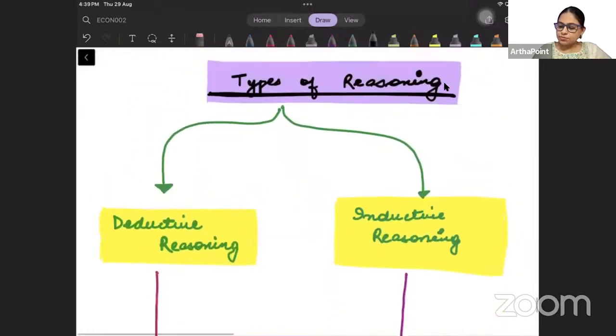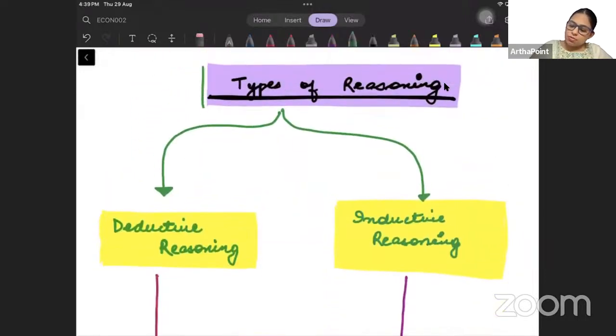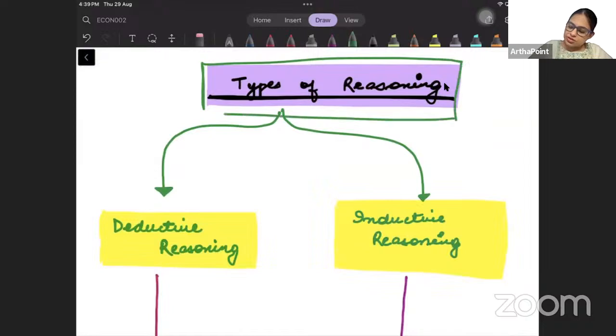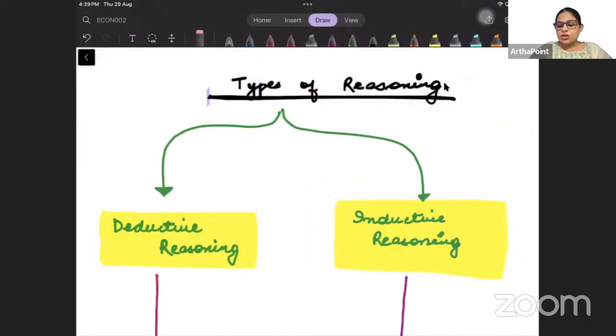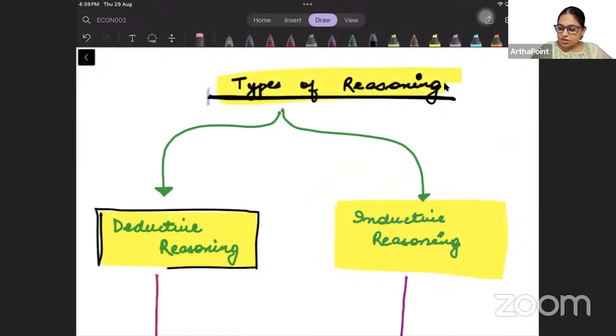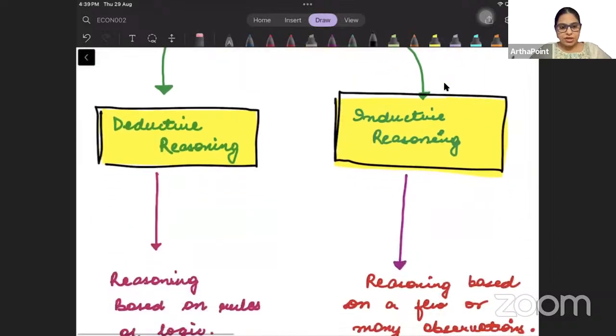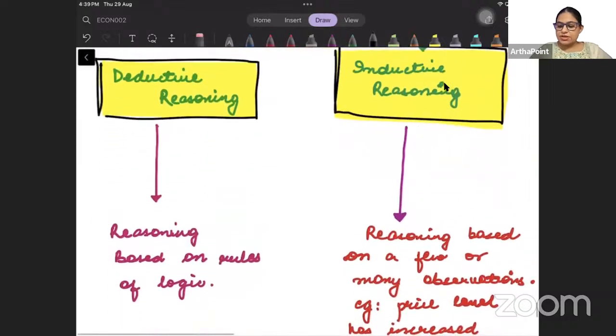Okay, beta. Now let's talk about the type of reasonings. So there are two type of reasoning that can be given. One is called as deductive reasoning and one is known as inductive reasoning. Let's look at deductive reasoning, beta. Deductive means something which is based on rules of logic.